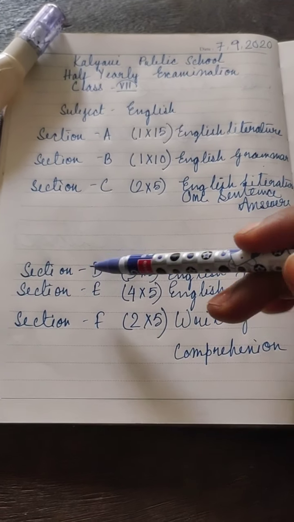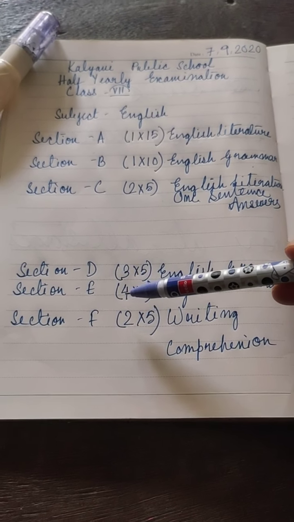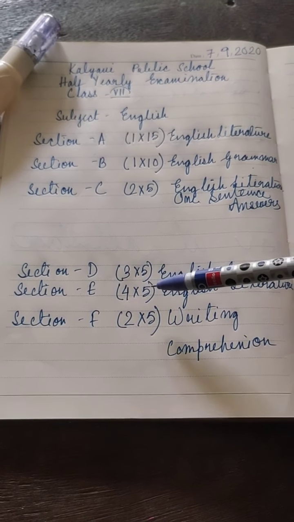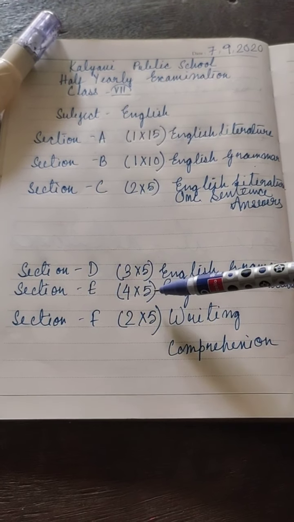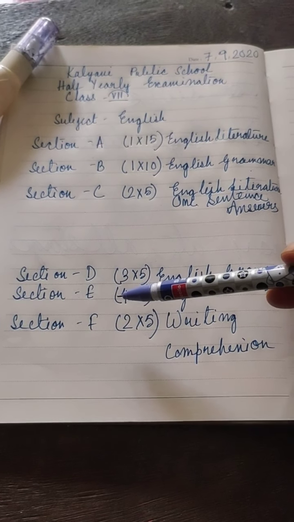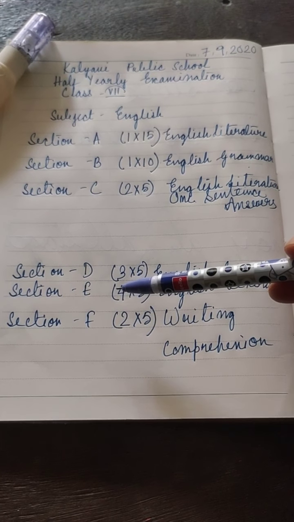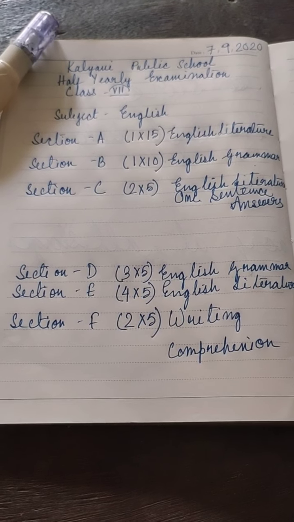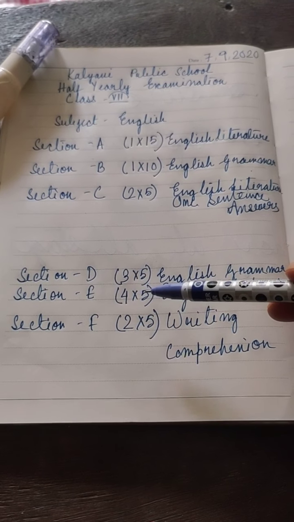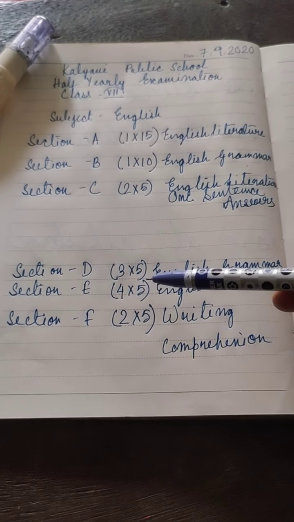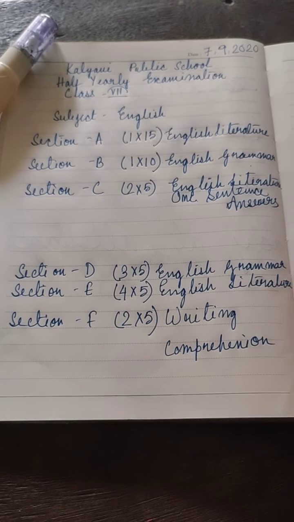Done. Section E, you will have English literature, where you will have 4 marks questions. You will have 5 questions of 4 marks in section E. For that, you need to prepare the question answers of Arabian Nights and also the question answers of the Living English. Okay, you will try to write them in around 40 words. Don't write too much, write to the point, but don't write a 1 sentence answer. You will have to write 3 or 4 sentence answers. Clear?